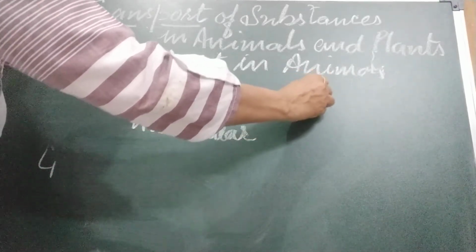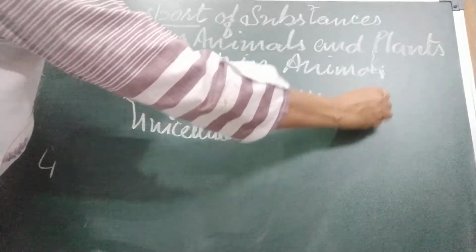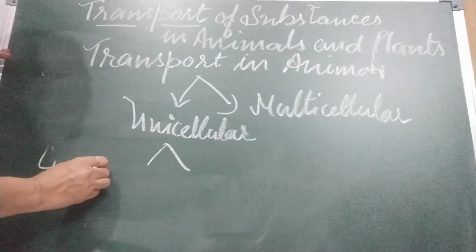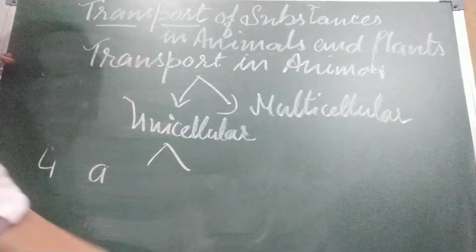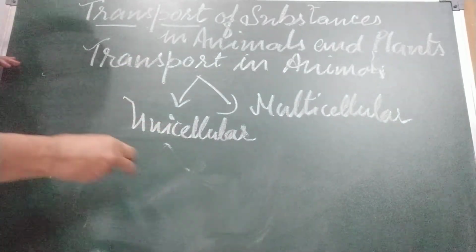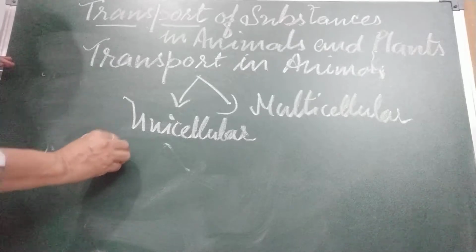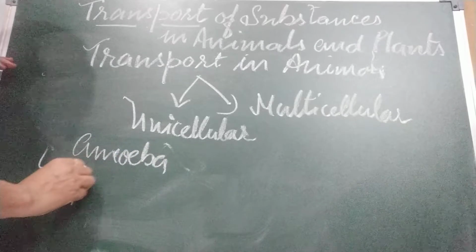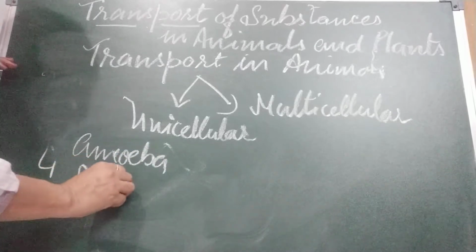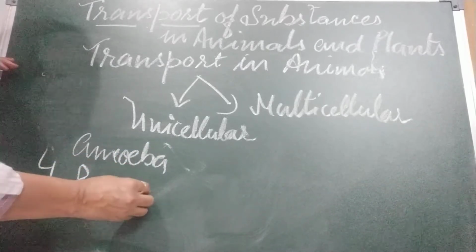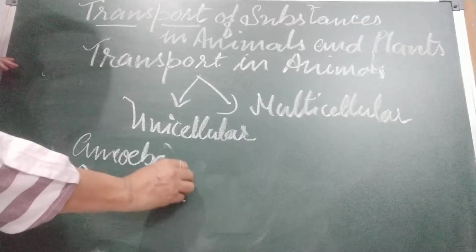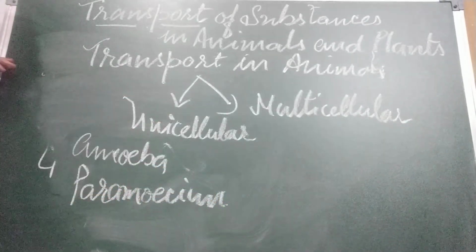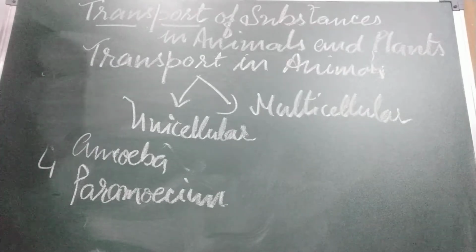Unicellular examples are amoeba and paramecium, which we have taken. They are single celled. There are many more organisms which are single celled.